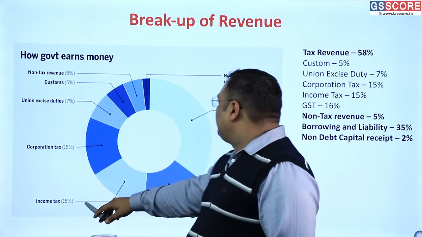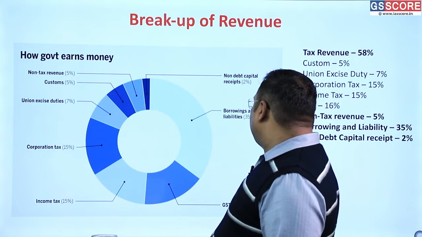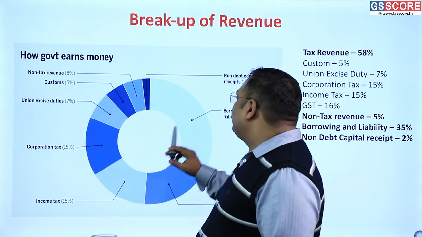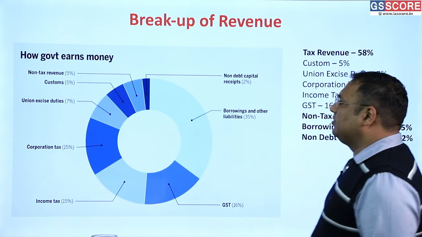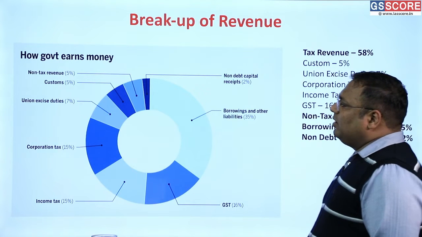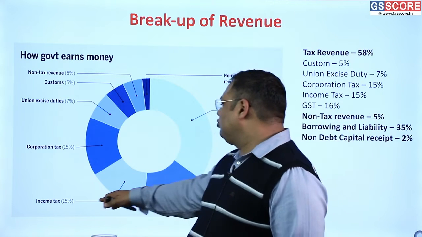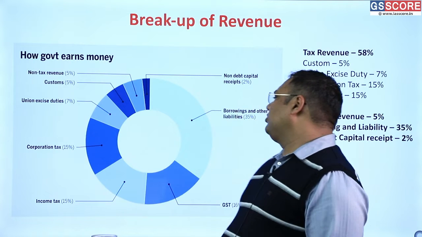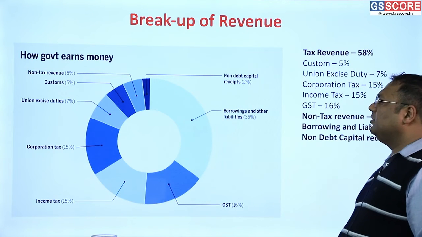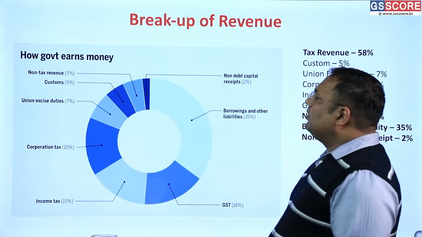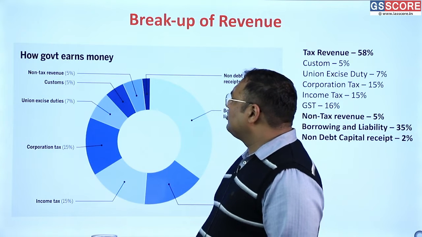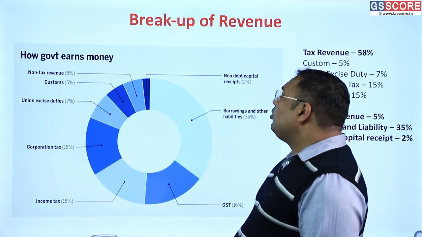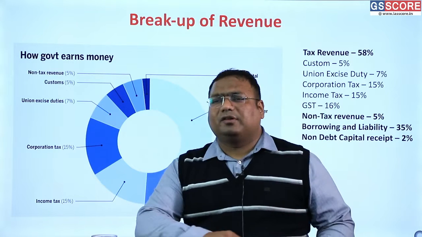The biggest contributor today, apart from borrowing, is GST. 16% of the revenue has come from GST. And very close to GST are income tax and corporation tax, which have both given 15% contribution. Then excise duty at 7% and customs duty at 5%. Non-tax revenue is 5%. What is non-tax revenue?